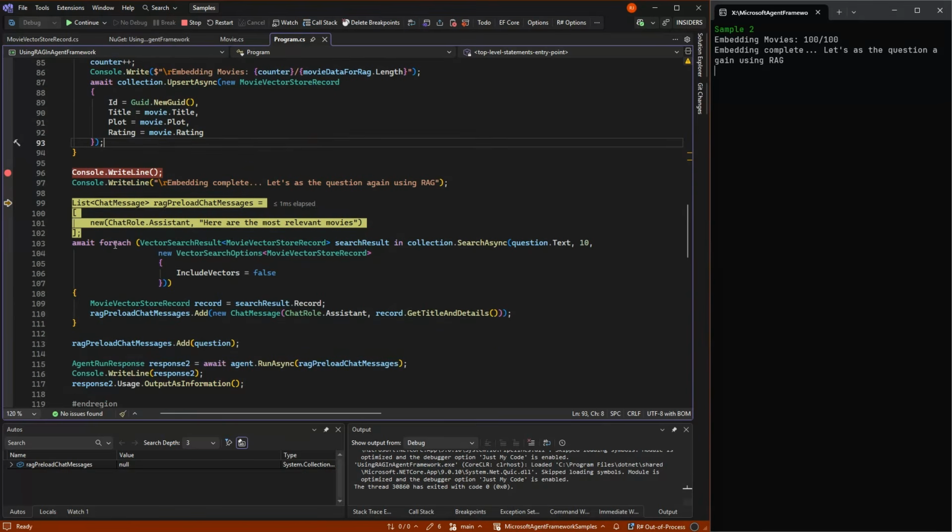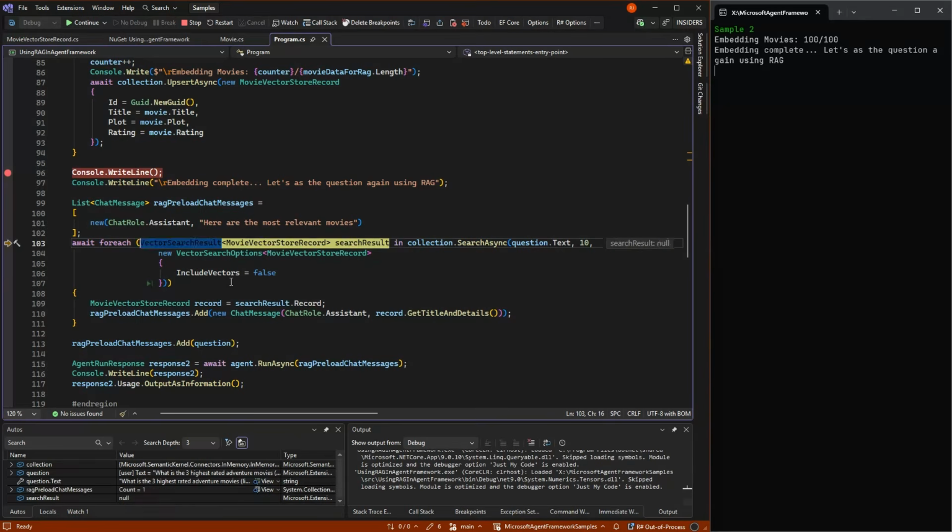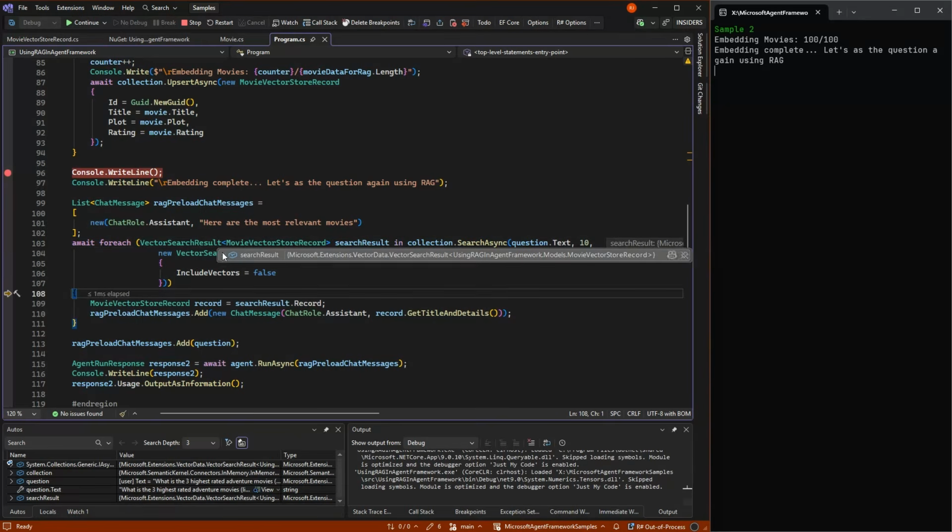ask the question. And in this case, we're going to put in some data up front. So we are going to use the collection and search for the text of the question, which was the 3 highest rated. And among the 100 things in the collection, we're going to take out the 10 most similar results. And this is not AI search, it's similarity search. So if we go in here and search, we'll get the first search result back.